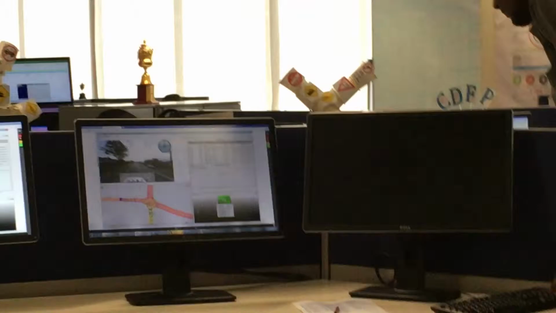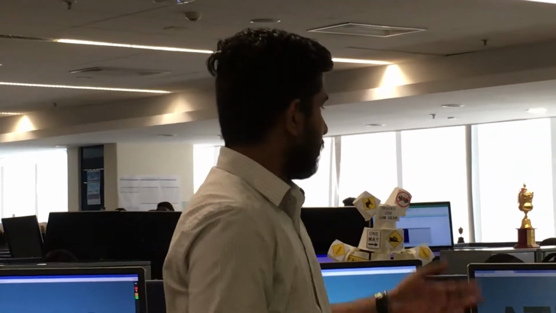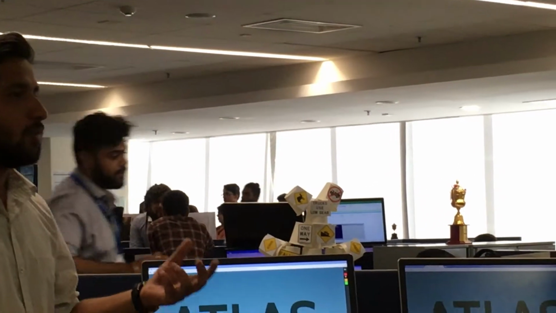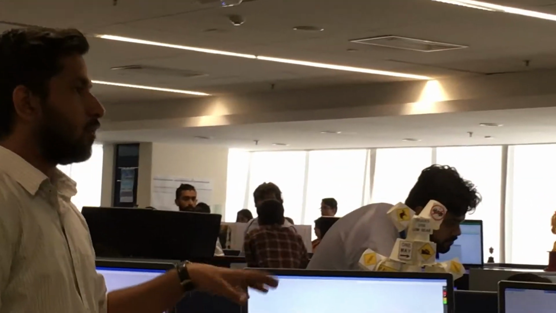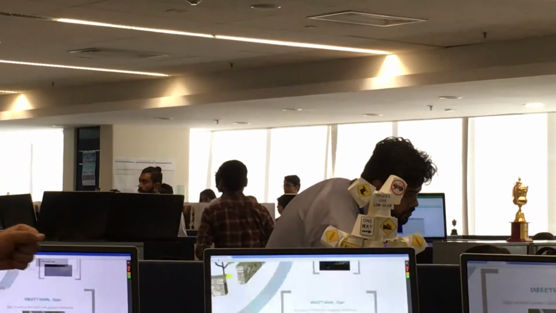So after MFC, we have Atlas. As we all know what Atlas is. In CDFP, we have 328 attributes which need to be coded. We cannot explain all of them right now, so we have chosen one attribute to explain how it is coded. That is the directional sign, which will be explained by Rohit.